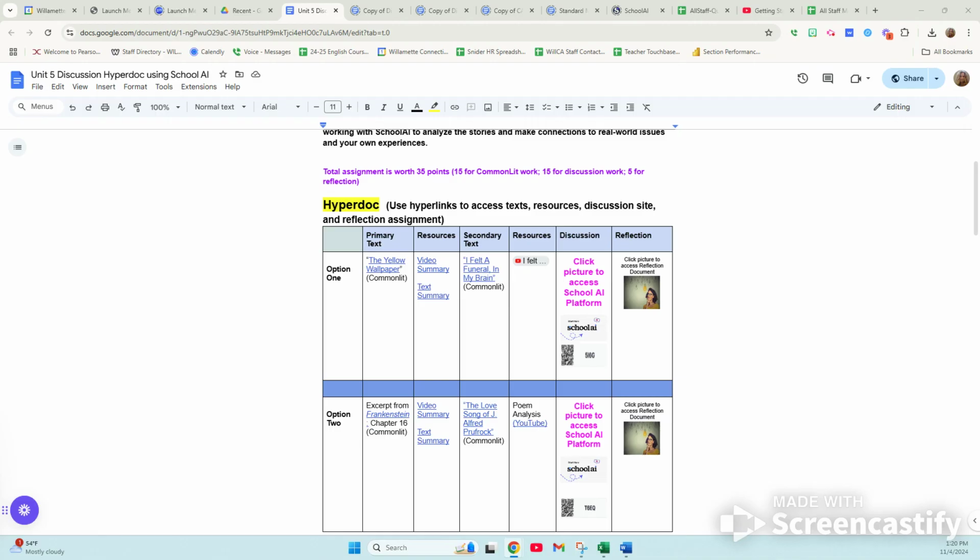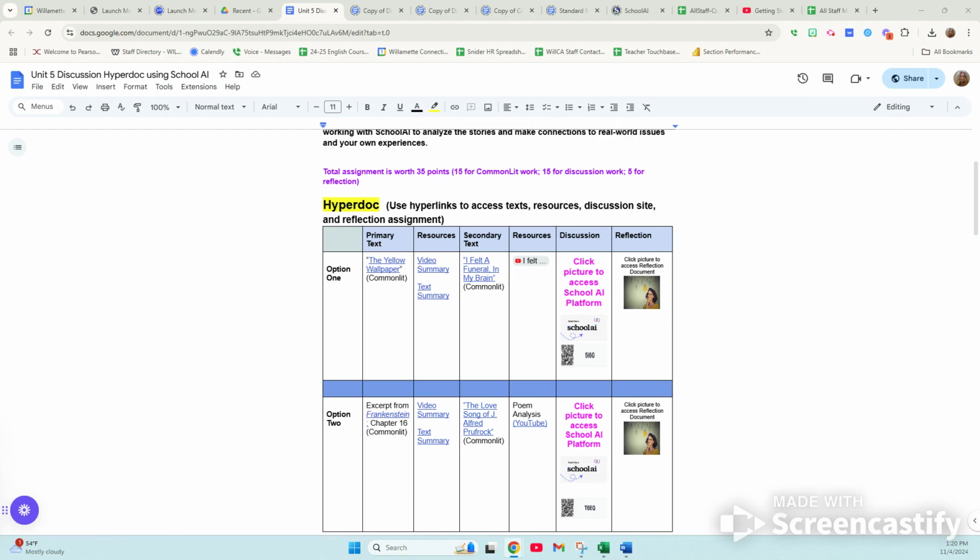So you have that primary text, and then you have a secondary text that goes along with that with the same thematic thread, potentially, link. For the first one, it's I Felt a Funeral in My Brain. And then the second one is The Love Song of J. Alfred Prufrock. So these are both on Common Lit.